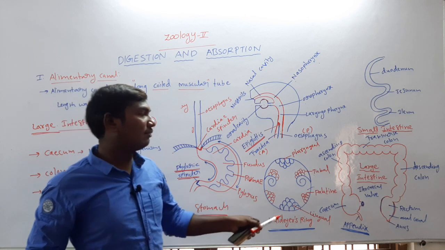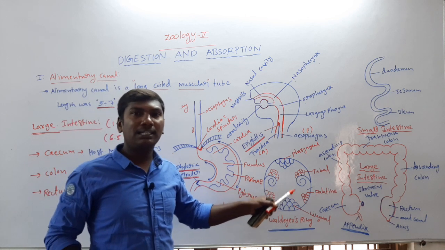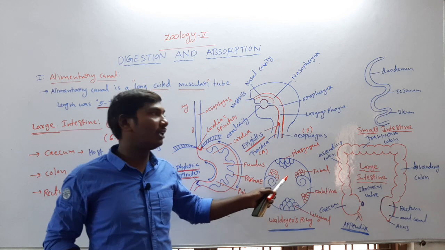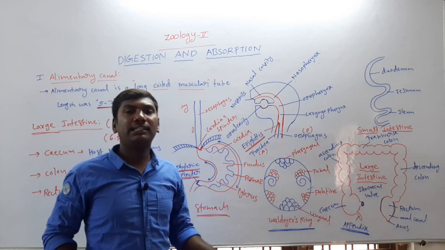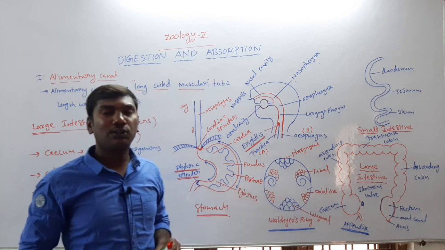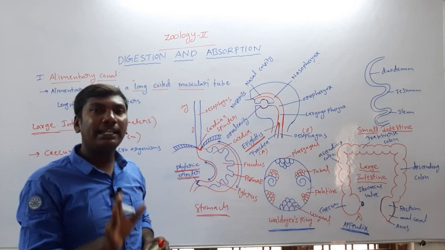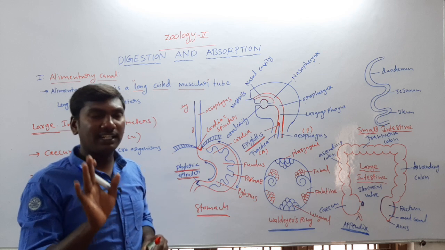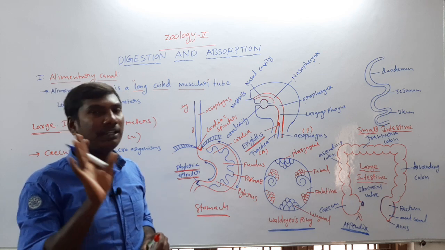Next, the cecum opens into the colon. The colon is divided into 3 regions: ascending colon, transverse colon and descending colon. Next, the colon opens into the rectum. The rectum is a temporary storage of fecal matter.